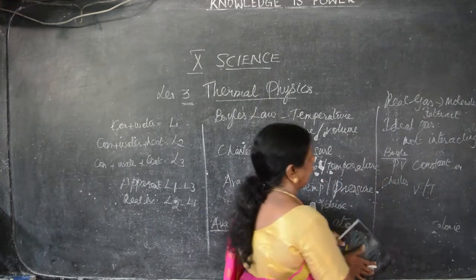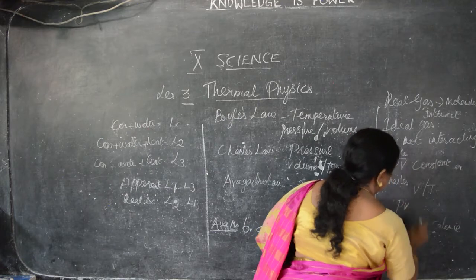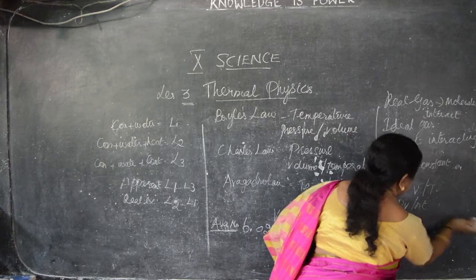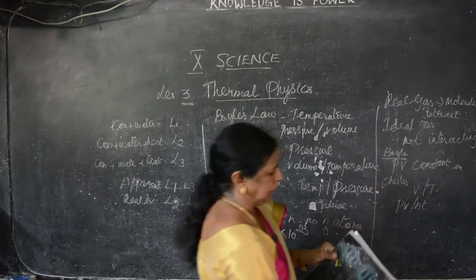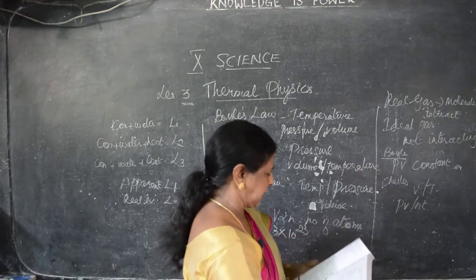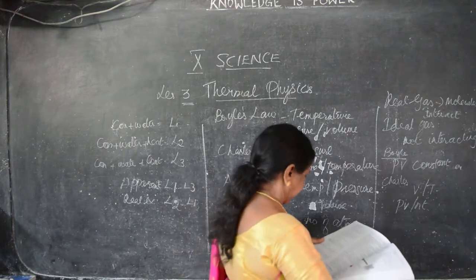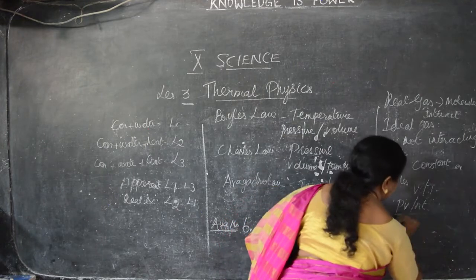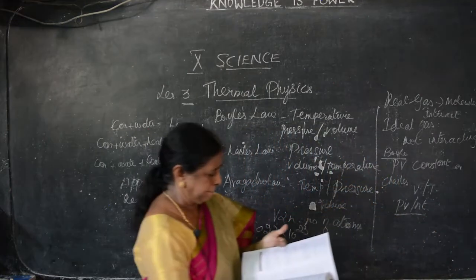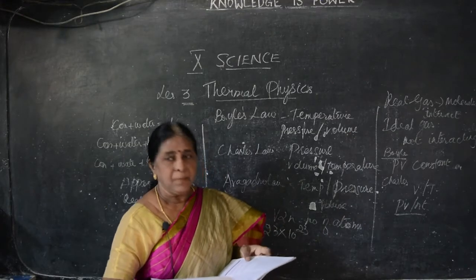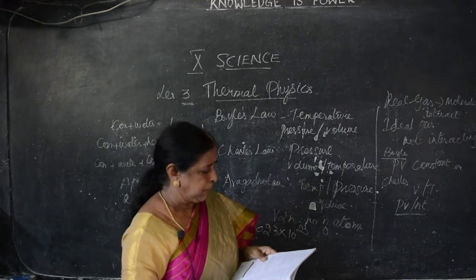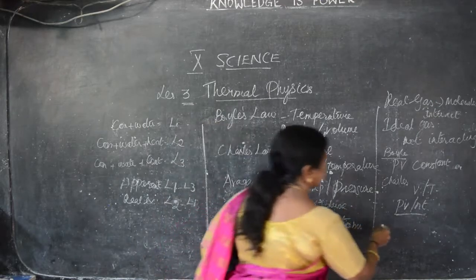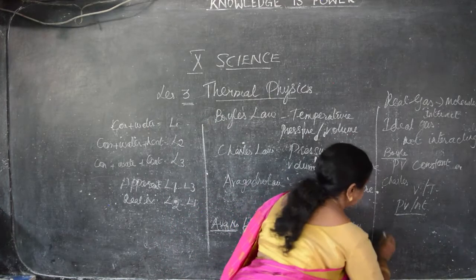and we are combining both, that is PV is equal to N by T. Instead of V, we are writing T. This is number of molecules. This is known as ideal gas equation. What is ideal gas equation? I said, in short, we can say ideal gas is PV is equal to NT. The value is otherwise known as Boltzmann constant. This is ideal gas constant or Boltzmann constant.